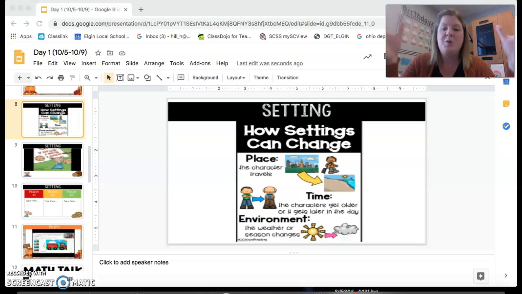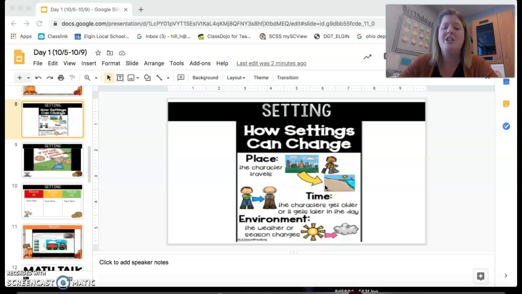When we read that story, we went through so many different settings, right? We went through the grass, we went through the mud. Our settings changed throughout the story. So this little picture talks about the place the character travels. Our characters in the bear hunt traveled to different places.